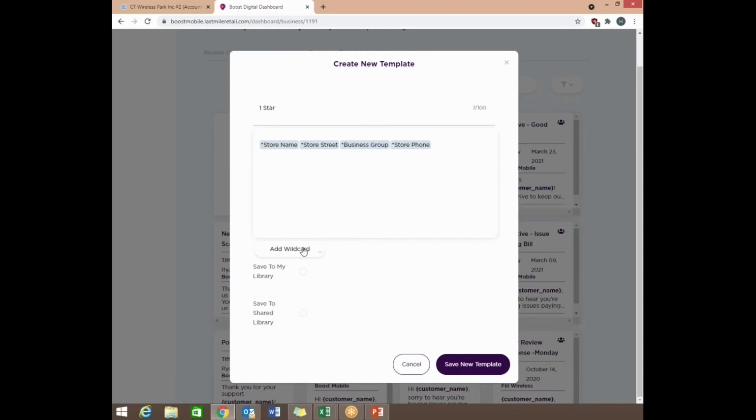Once you are happy with the selections, it is very important that you actually click Save to My Library. So make sure that it's clicked. This saves your template, and you can reuse it for different responses or multiple times for different locations, so you can reuse this response as many times as you want. And then you're going to hit Save New Template.